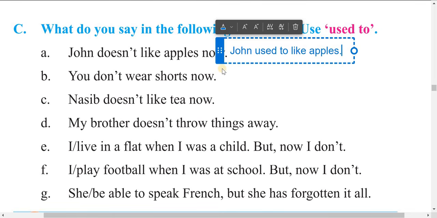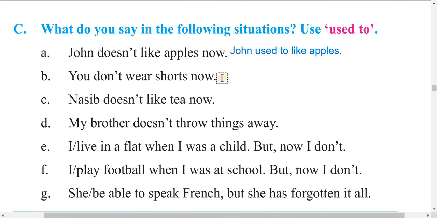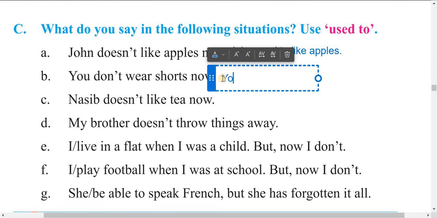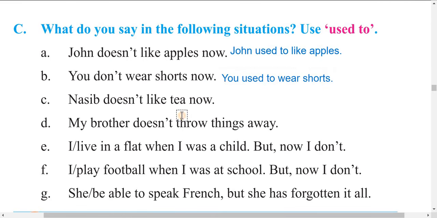Dear students, after used to, always use a base verb. You don't wear shorts now. It means you used to wear shorts. Write in this way. In the same way you can write: Nasib doesn't like tea now. Nasib used to like tea. In this way, right? Nasib used to like tea.